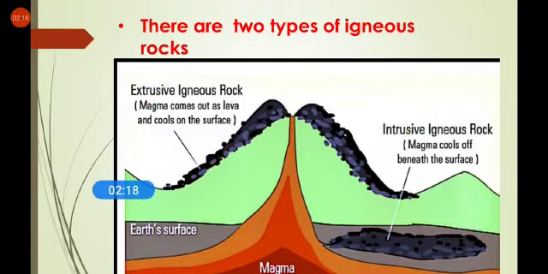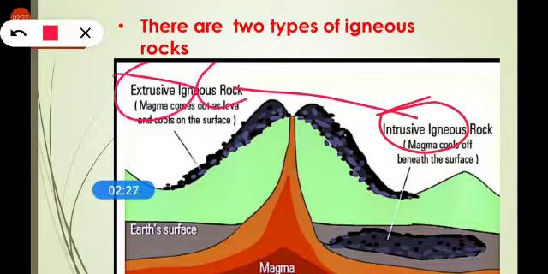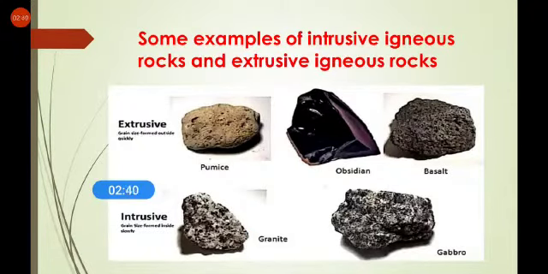Clear? Intrusive igneous rock is darker in color as compared to the extrusive igneous rock, and it cools very slowly. Extrusive cools very quickly as compared to intrusive because extrusive is outside the earth. Clear? Now, there are a few examples of intrusive and extrusive igneous rock like basalt, pumice, granite, gabbro. All these are used in construction, in road base, in railroads and many more things.